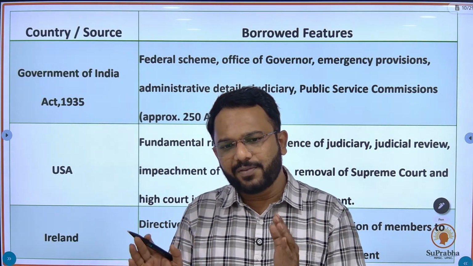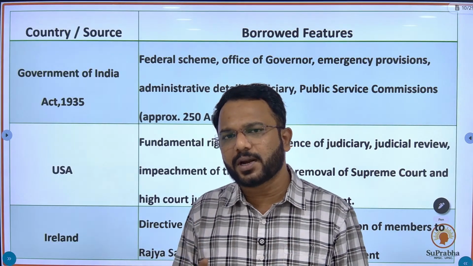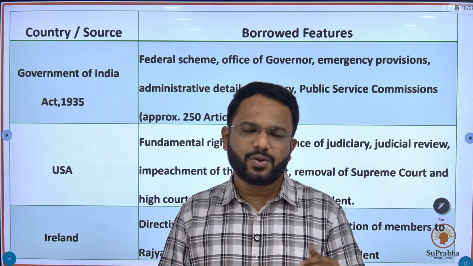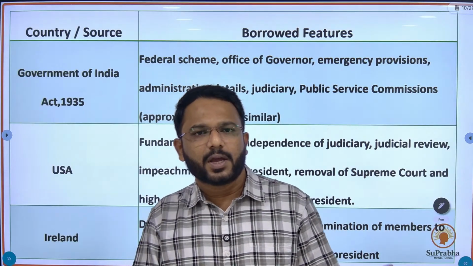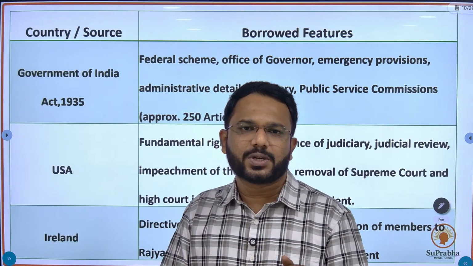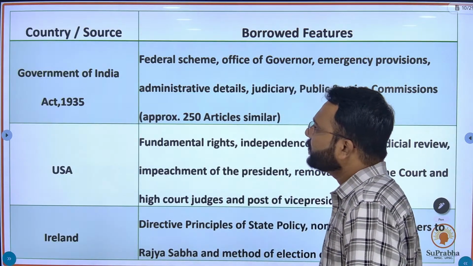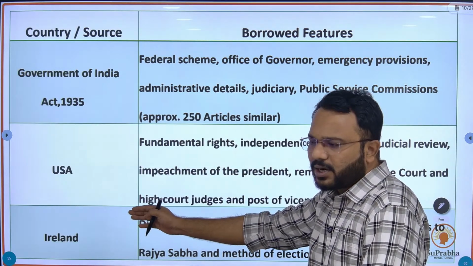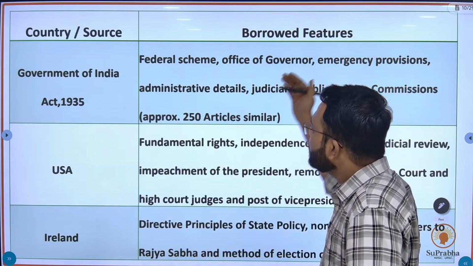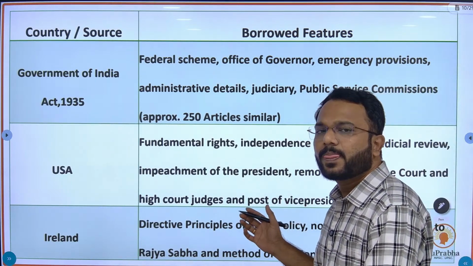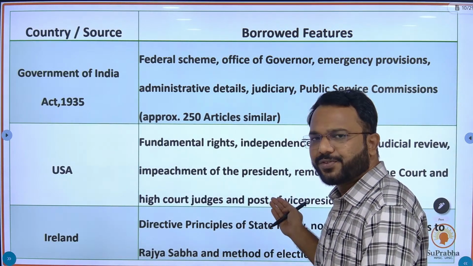You will understand that these are the same topics you are studying or going to study, but this is the right approach to study this topic. So here are the sources of the constitution and the borrowed features, that is, which feature we have borrowed from which country.